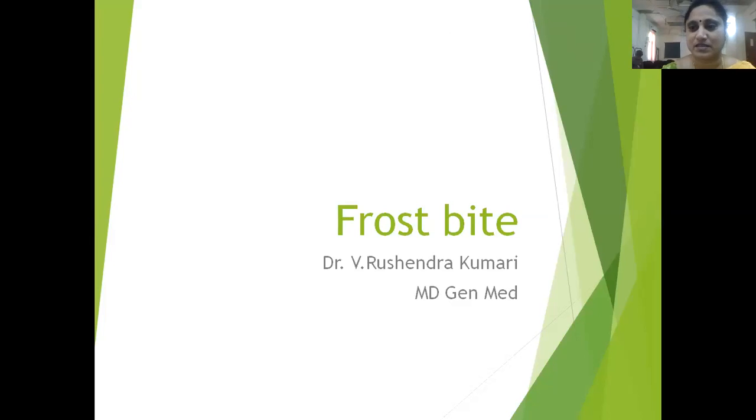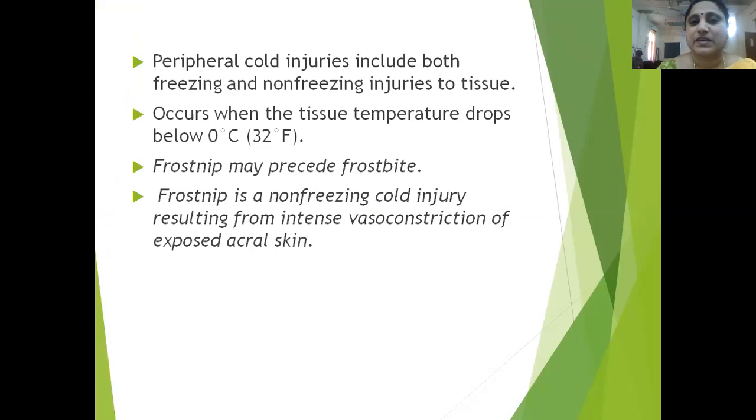Today's topic is the rest of hypothermia, that is frostbite, and we'll deal with some heat-related illnesses. So, what is frostbite? Peripheral cold injuries have both freezing and non-freezing types. These injuries occur once the tissue temperature drops below 0 degrees Celsius, that is below 32 degrees Fahrenheit. There is one more entity called frost nip. This may precede the frostbite.